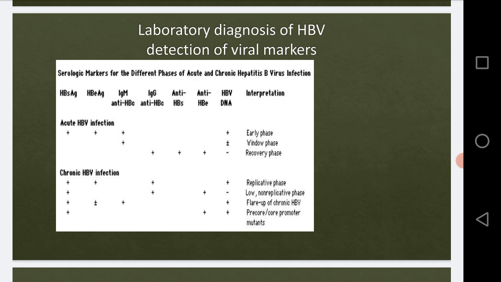Then with the help of PCR or DNA to DNA hybridization, we can also quantify the amount of the virus present in the body.